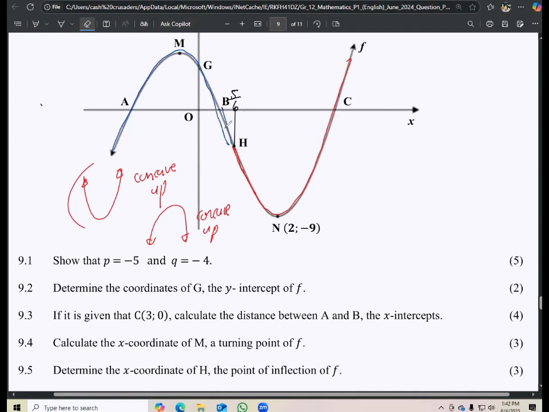Concave down. So the graph will become concave down all the way up until this point. What is a point of inflection? A point of inflection in simple terms is where the graph changes concavity.